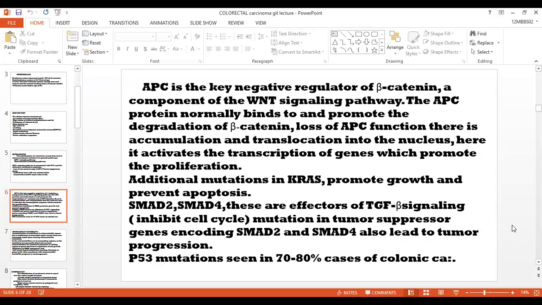Additional mutations in this case are in KRAS, which promote growth and prevent apoptosis. SMAD2 and SMAD4 are the effectors of transforming growth factor beta signaling, which inhibits the cell cycle. Mutation in the tumor suppressor genes encoding SMAD2 and SMAD4 also leads to tumor progression. P53 mutations are also seen in 70 to 80% of colonic carcinoma.